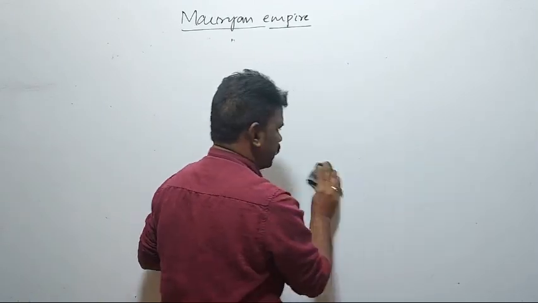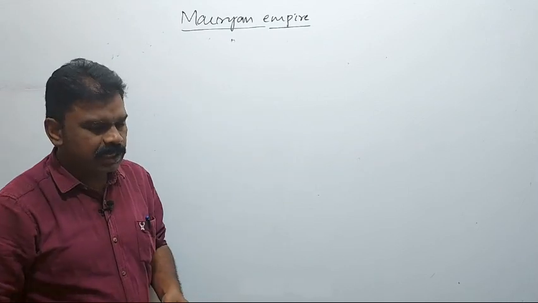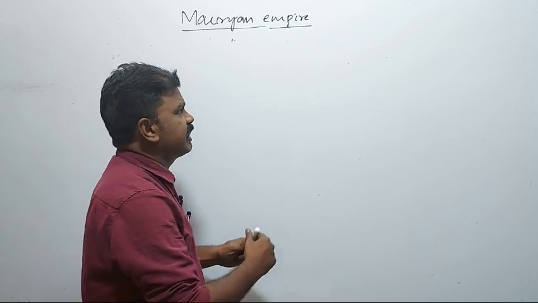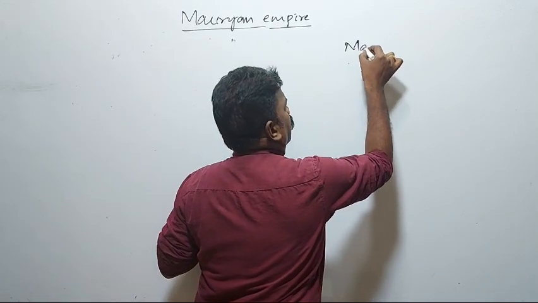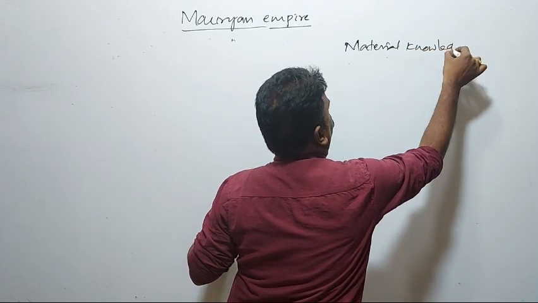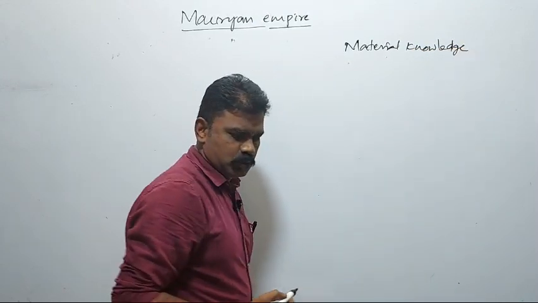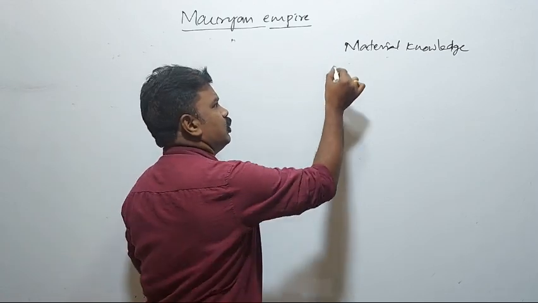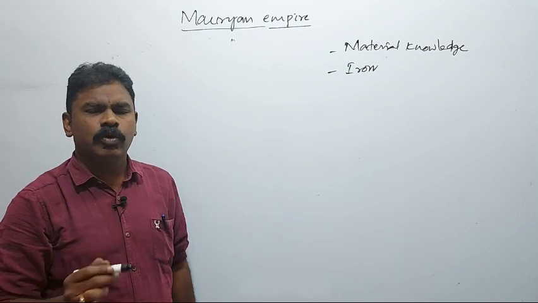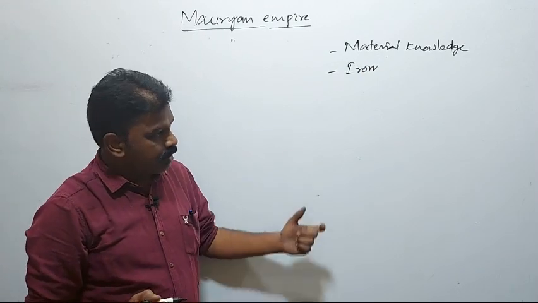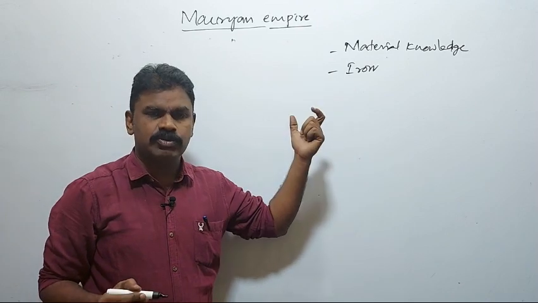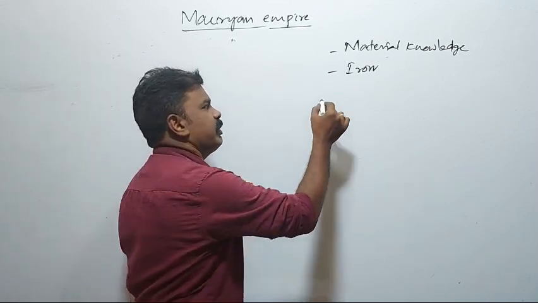So this was another cause. Next, coming to another cause: spread of new material knowledge. Some new material knowledge spread, like the use of iron. Iron was used more for cultivation. Whenever iron was used more for cultivation, provinces became strong economically.